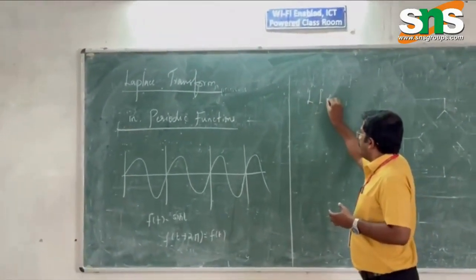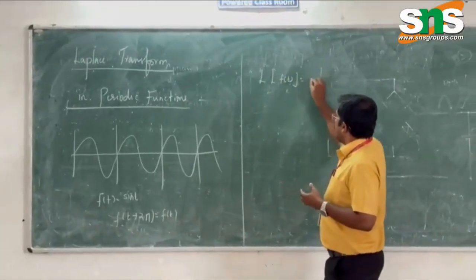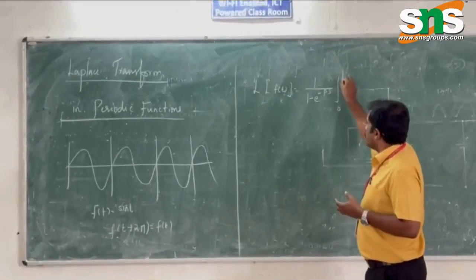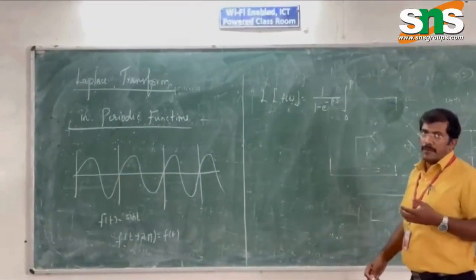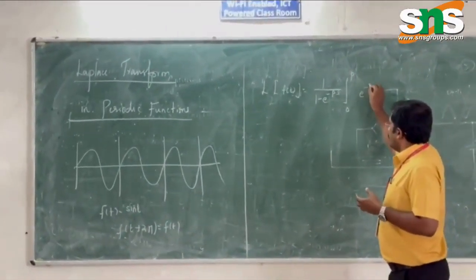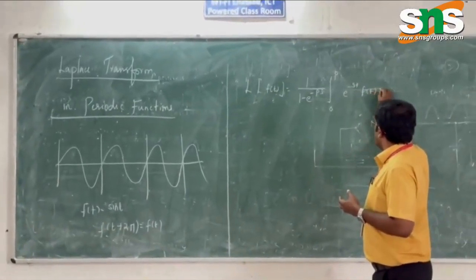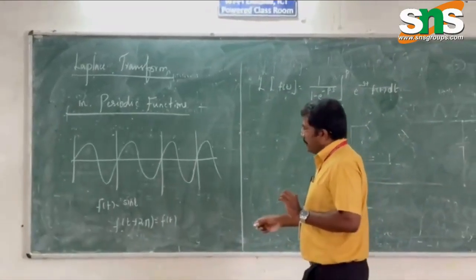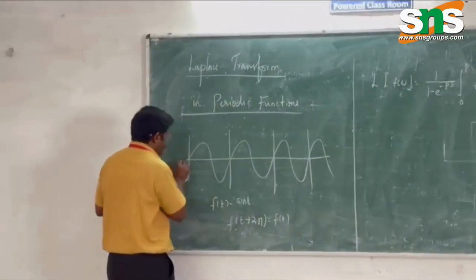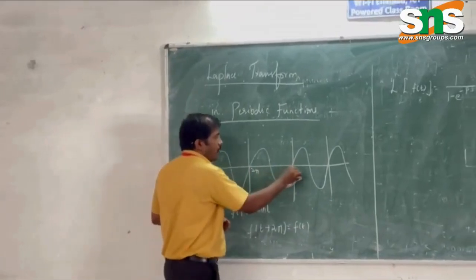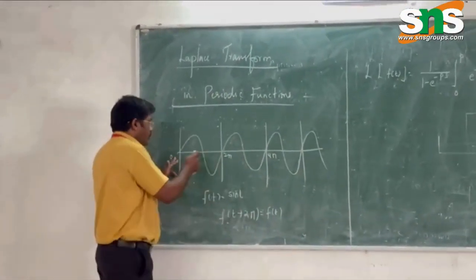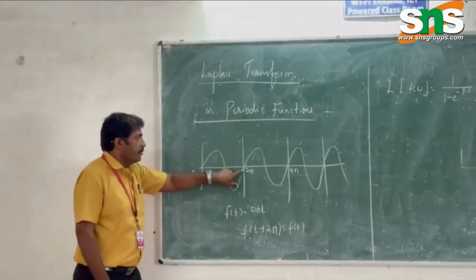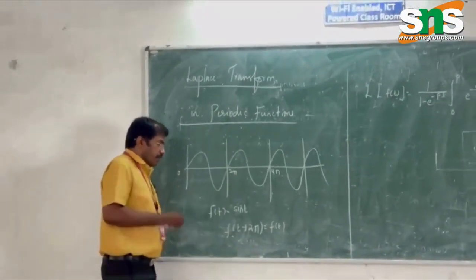Laplace of f of t is equal to 1 by 1 minus e power minus ps, integral 0 to p, e power minus st f of t dt. We use this formula because here we take the periods. So here it is 0, 2 pi, 4 pi, it goes on like this. So 0 to 2 pi. We work for that range because in that range it comes again to the same point, again it repeats.